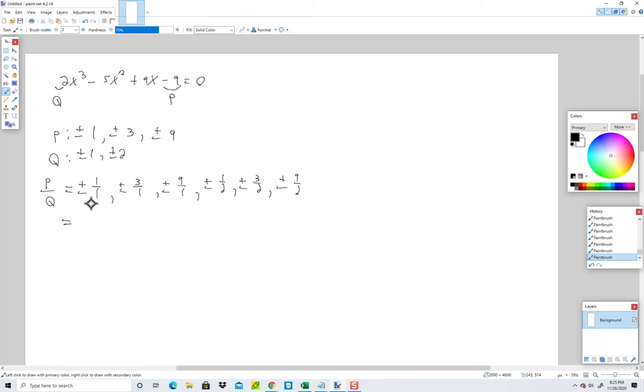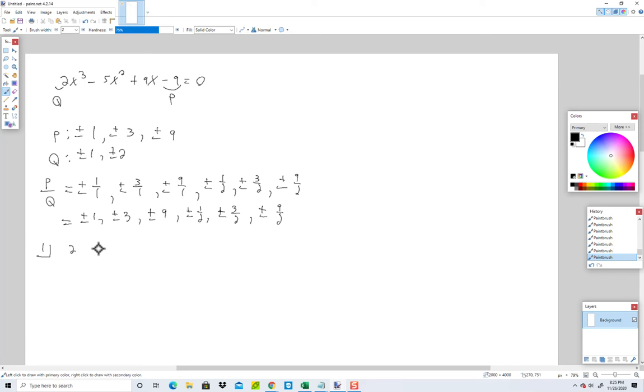Okay, so 1 over 1 is 1, of course. 3 over 1 is 3. 9 over 1 is 9. Then 1 half, 3 halves, and 9 halves. Now, we're going to take each one of these and plug them into synthetic division and see which one works here. So I'll start with positive 1.